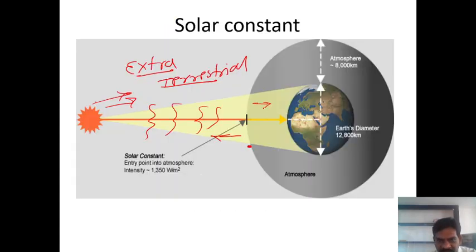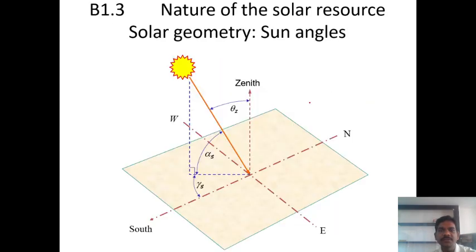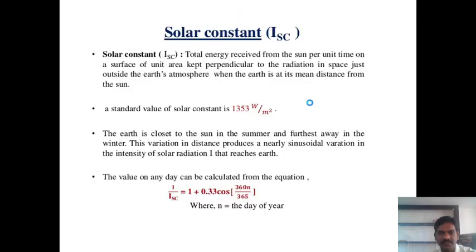Means this enters here, right? We know that this is the Earth's atmosphere layer, and this radiation has entered here. This radiation is the terrestrial radiation. Yes or no? And in that terrestrial radiation, what type of geometry will be considered there? The geometry will be considered, we know that. We discussed this.